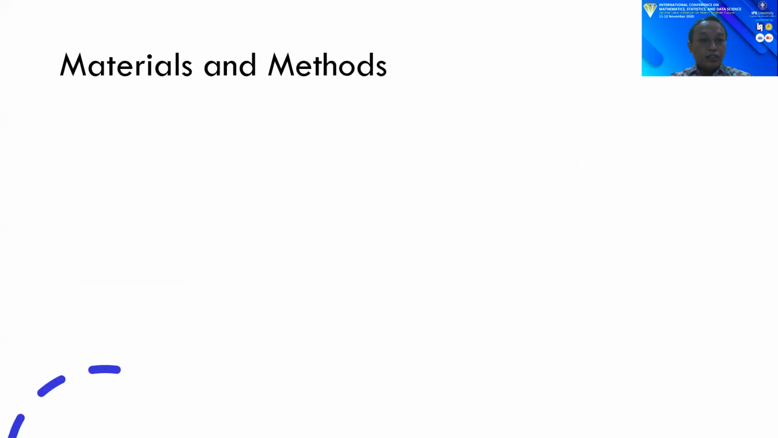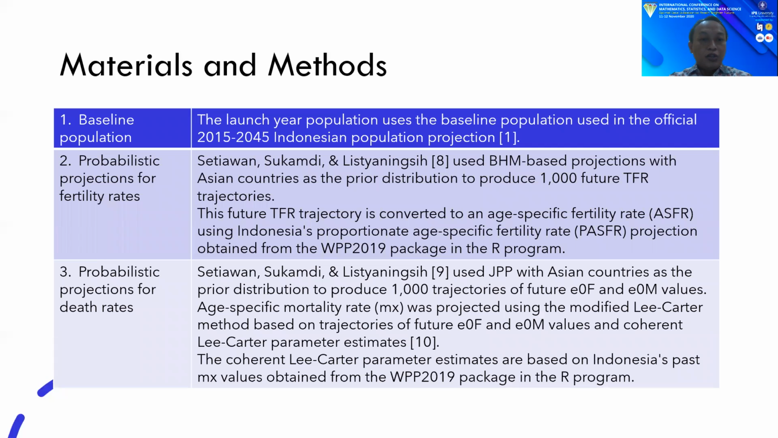In this projection, the launch year population used the baseline population used in the official 2015-2045 Indonesian population projection. Setiawan, Sukamdi, and Listianingsih used BHM-based projection with Asian countries as the prior distribution to produce 1,000 future TFR trajectories. This future TFR trajectory is converted to an age-specific fertility rate using Indonesia's proportionate age-specific fertility rate projection, obtained from the WPP 2019 package in the R program.